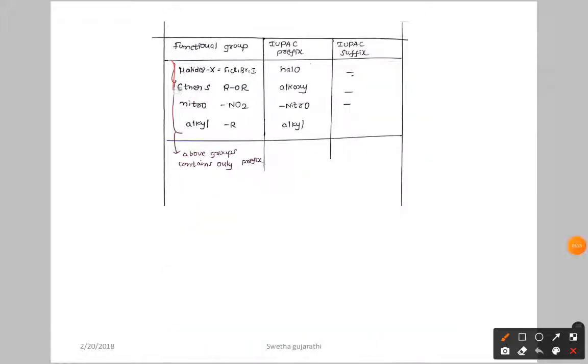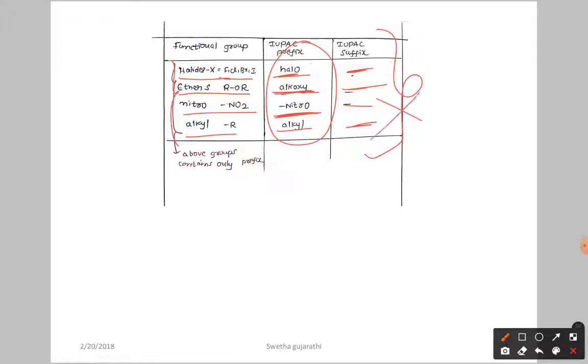Next, here we have halides, nothing but fluorine, chlorine, bromine. Then you have to write the prefix as halo. Here no suffix. Next, ether, ROR. As a prefix we are going to write alkoxy. No suffix. Next, nitro, NO2. You are going to write the prefix nitro. There is no suffix. Next, alkyl. You are going to write the prefix alkyl. No suffix. So all of these have only prefix, there is no suffix.